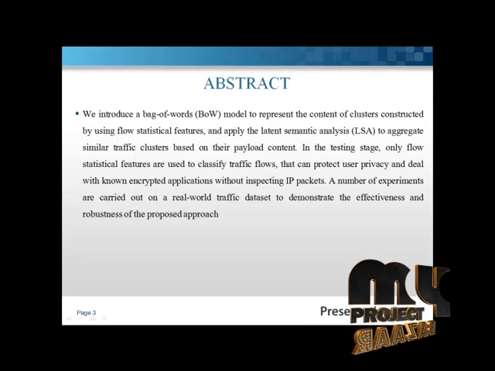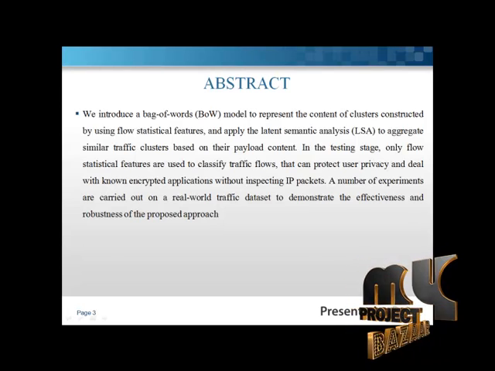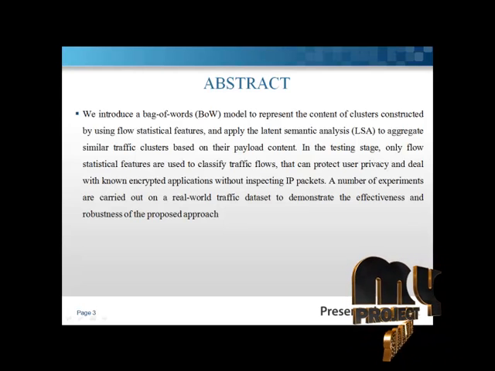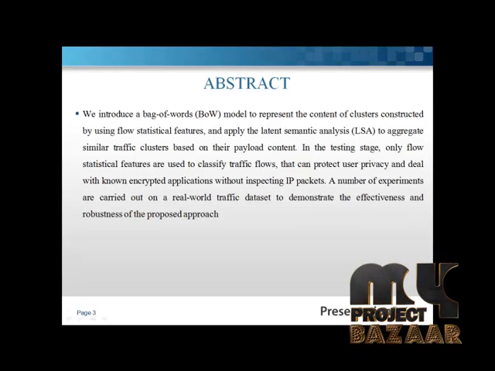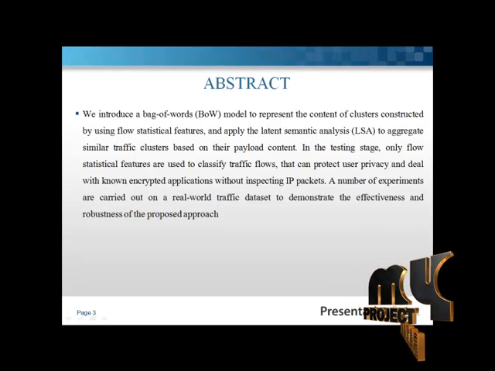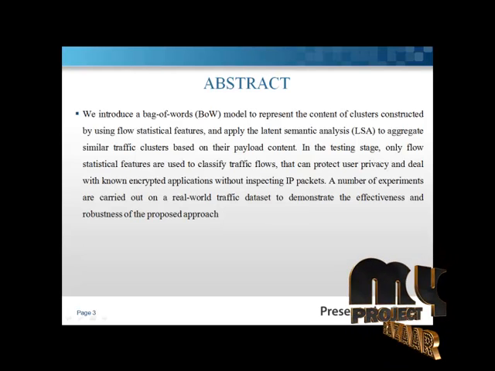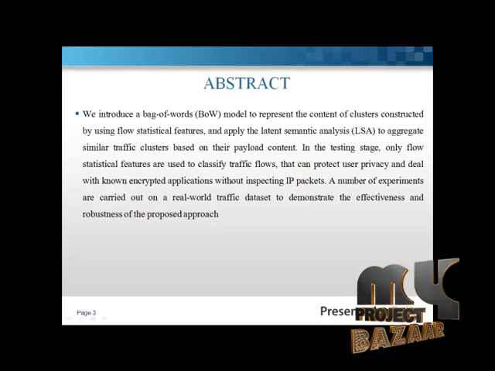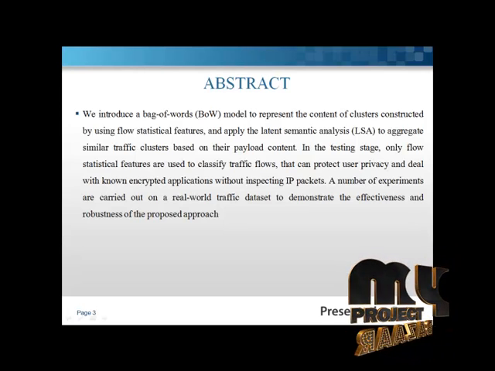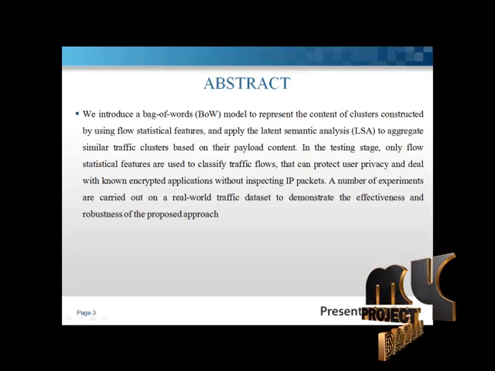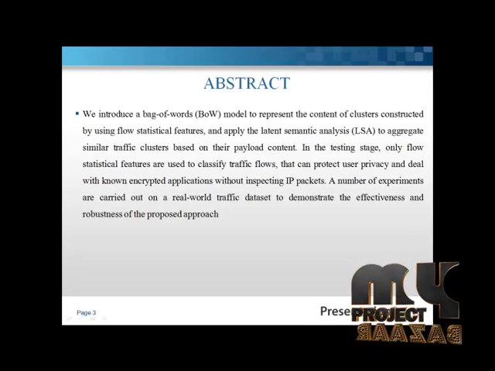It plays an important role in network security and management, such as quality of service control, lawful interception, and intrusion detection. The traffic classification methods can be based on port numbers, payload content, flow statistical features, and host behaviors. The application of machine learning techniques in traffic classification, particularly using flow statistics features, generally can be categorized into supervised and unsupervised methods. The supervised methods learn a classifier from a set of pre-labeled training samples to classify new traffic flows, while the unsupervised methods group traffic flows that have similar characteristics into clusters.